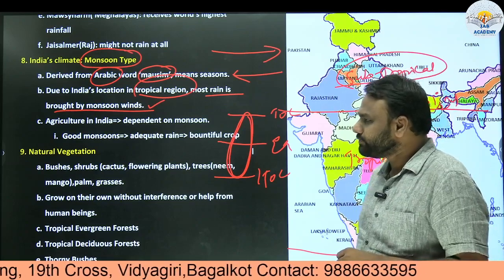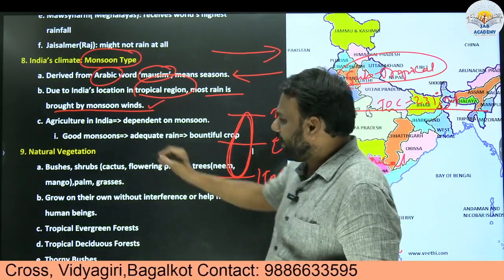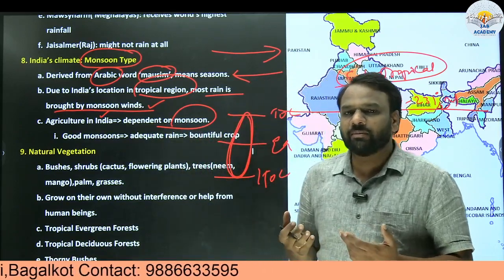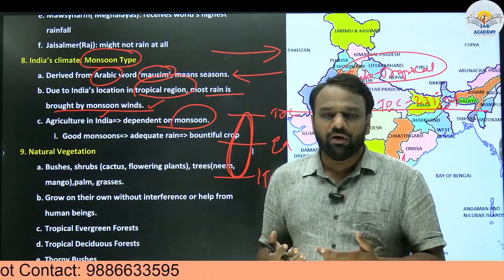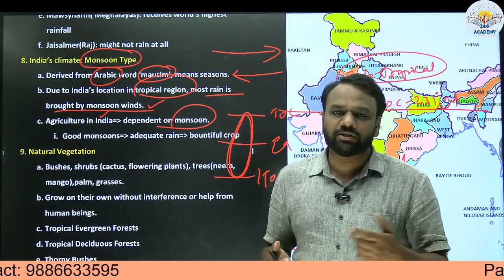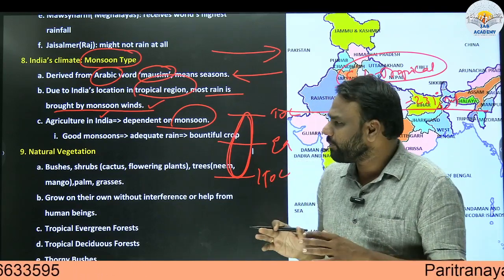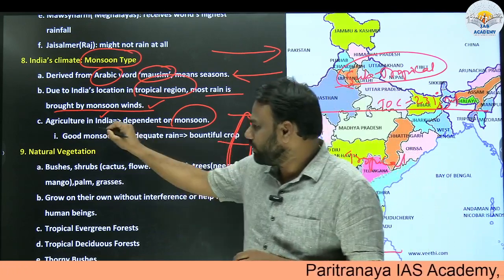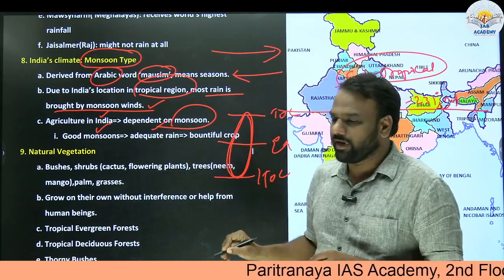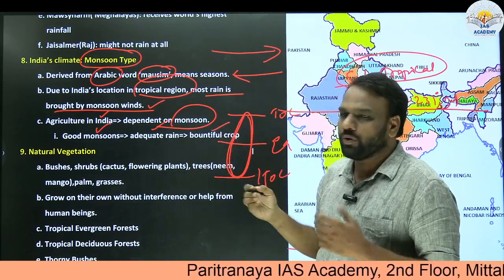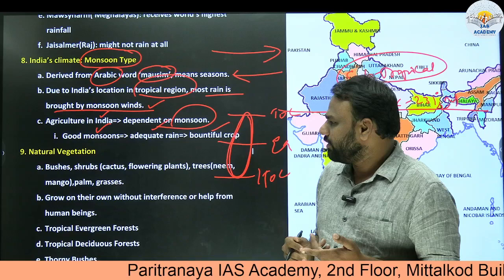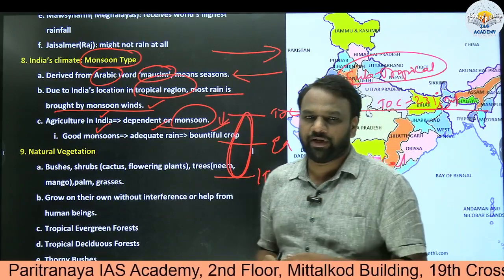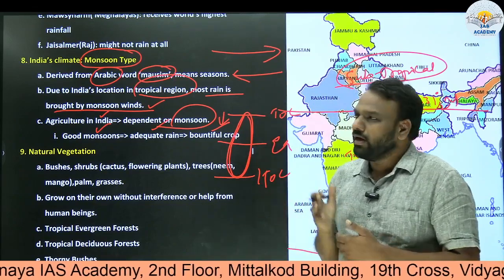Next, in India, agriculture is dependent on monsoon. In few other countries, agriculture might not be completely dependent on monsoon or on rainfall. They may be dependent on some kind of irrigation facilities. But here, predominantly, Indian agriculture is dependent on monsoon. That is why if there is good monsoon, it means there will be adequate rain and bountiful crop. So good yield will come. If there is no proper rainfall, then obviously the yield will decrease and it will have an impact on food security. Okay, food security.